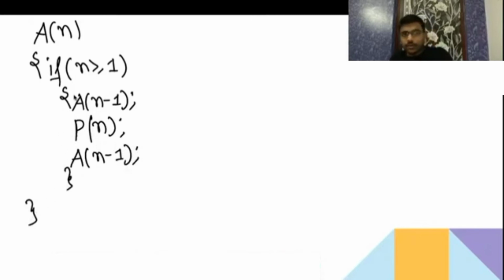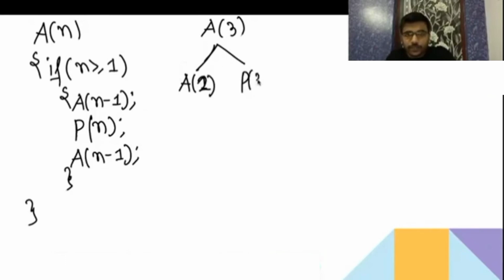Now again try to call this function on a3. Okay, on a3 now I will try to do. This is the function, and for this we are going to find. Then call for a3. Then 3 is greater than or equal to 1. Then it will be a1, n minus 1, it's going to a2. Then it is going to print 3.